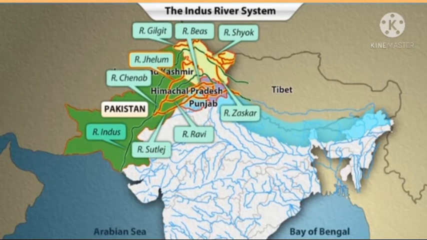River Jhelum flows through Jammu and Kashmir, and River Ravi flows through Himachal Pradesh before meeting Chenab in Pakistan. River Chenab also meets River Satluj in Pakistan. Before flowing through Pakistan, River Satluj flows through Himachal Pradesh and Punjab in India. It meets River Indus in Pakistan. The Indus, with water from all its tributaries, drains into the Arabian Sea.